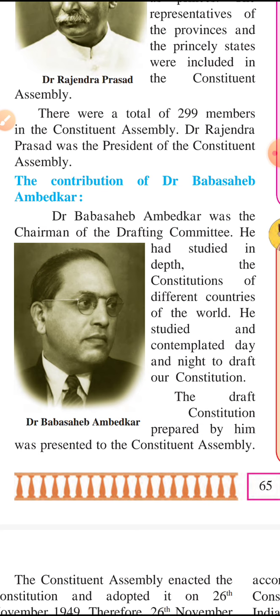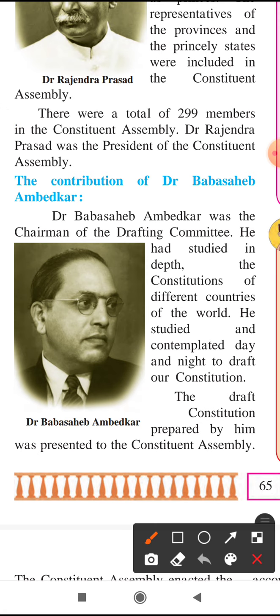The draft constitution, draft meaning katsa, that is kacchi rajya ghatna, prepared by him was presented to the Constituent Assembly.